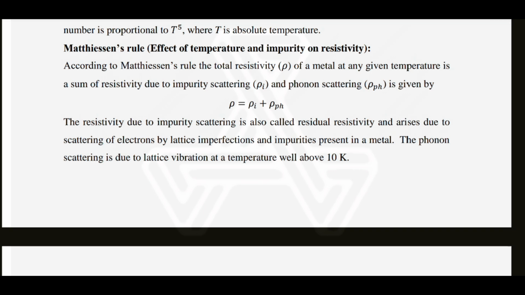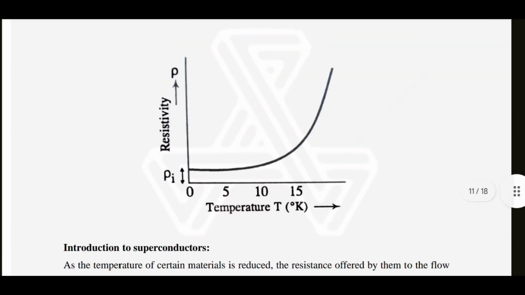The resistivity due to impurity scattering is also called residual resistivity and arises due to scattering of electrons by lattice imperfections and impurities present in a metal. The phonon scattering is due to lattice vibration at a temperature well above 10 Kelvin. Here you can see the graph of temperature versus resistivity, where it increases at a certain point very high. Initially at 0 Kelvin there will be some resistivity, which is called residual resistivity.